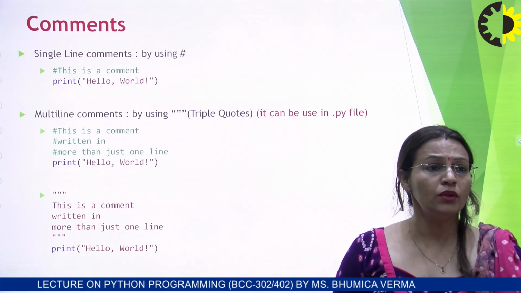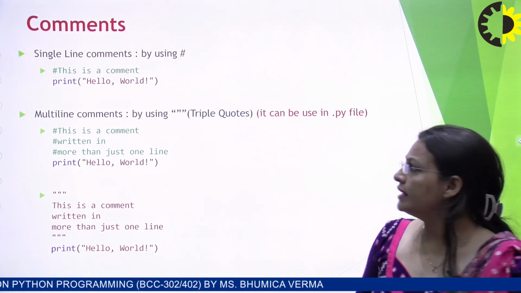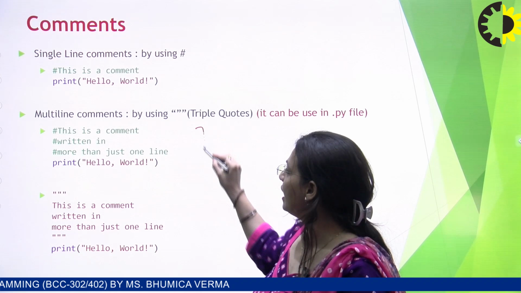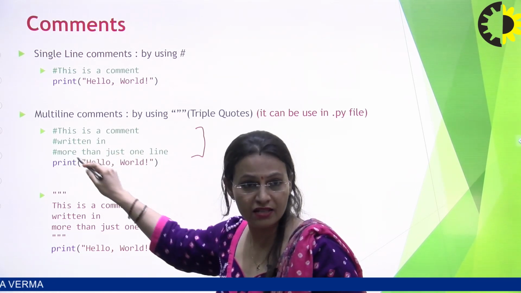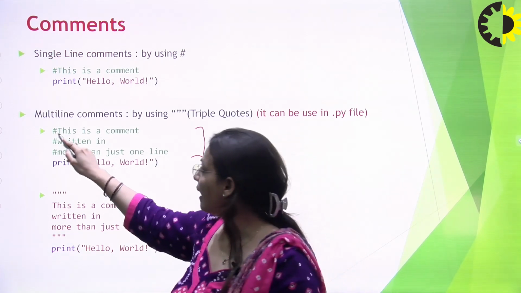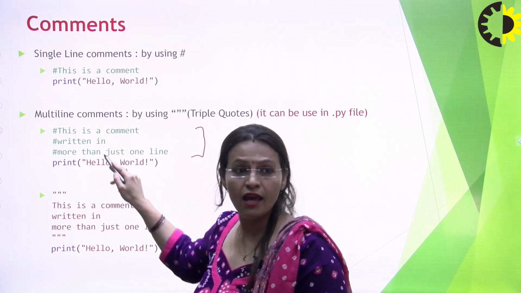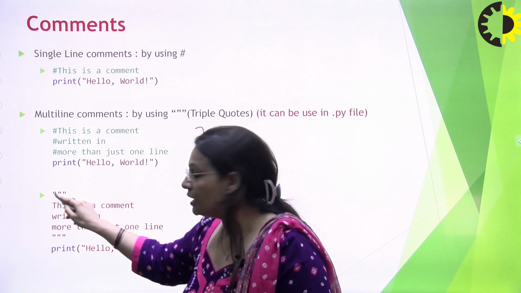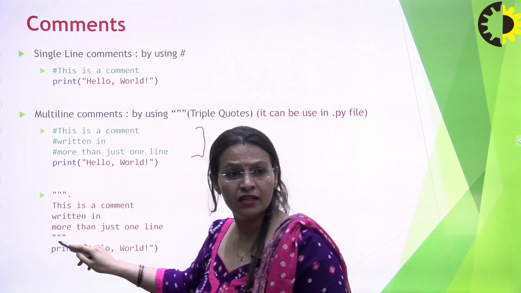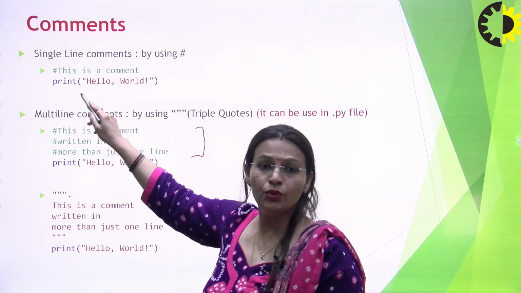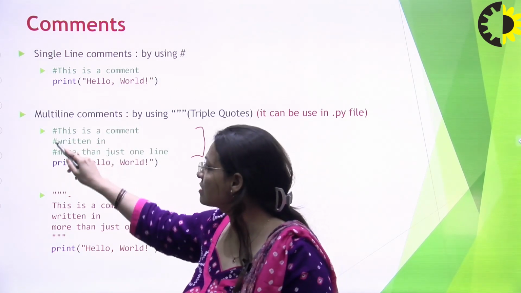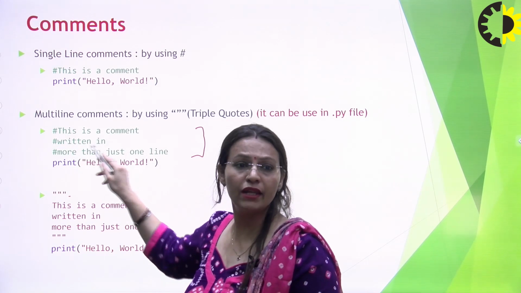If I talk about multi-line comments, then it can be done by writing multiple hash statements in multiple lines, or you can write triple quotes and end with triple quotes. That means in a single line comment, you have to use a hash at the beginning of each comment.